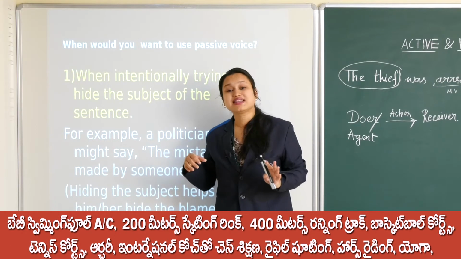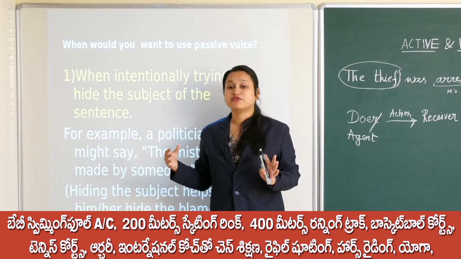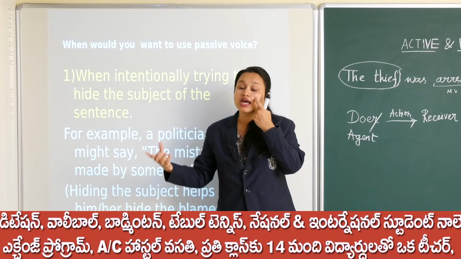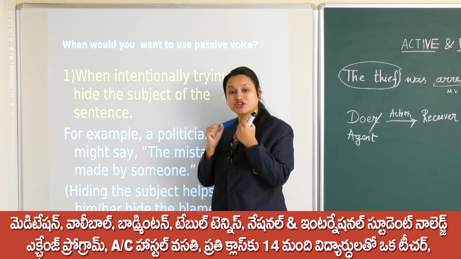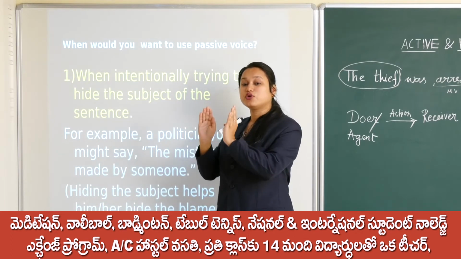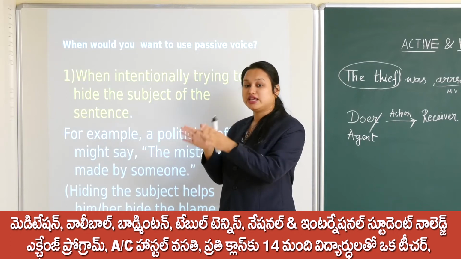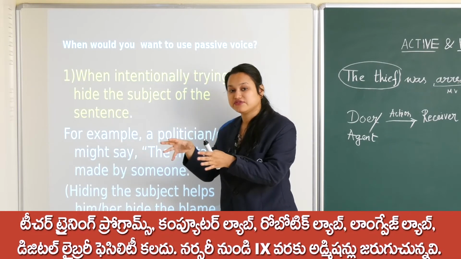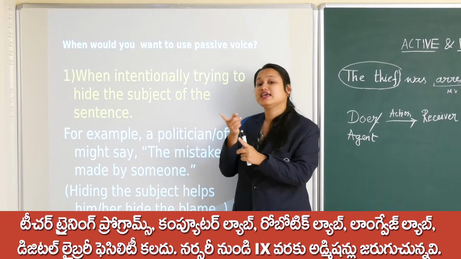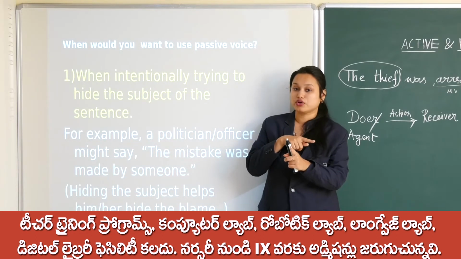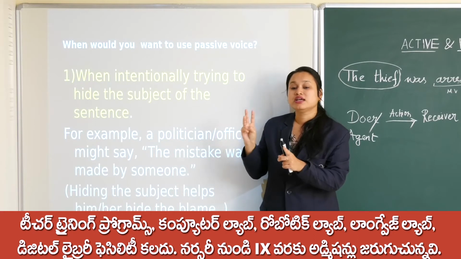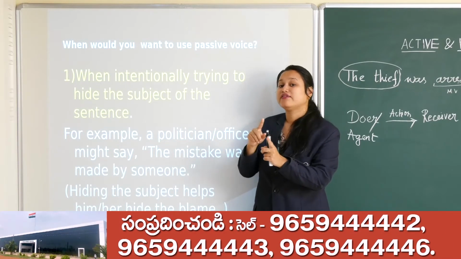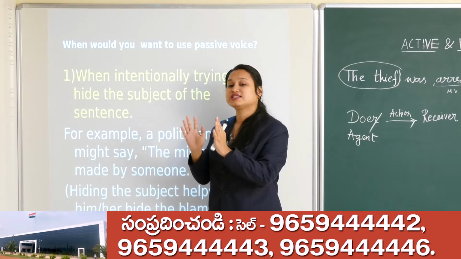Okay, so when I am saying the vase broke, the flower vase broke, what I am saying is that the flower vase is the receiver of the action. So I am focusing on the receiver of the action. I am not telling my parents who broke it. Maybe you and your two siblings are there, three of you. So I am not saying who broke it. Rather I am saying that the vase was broken.